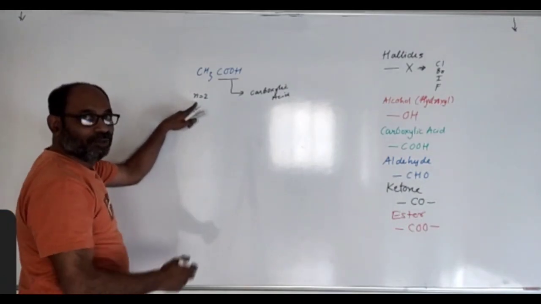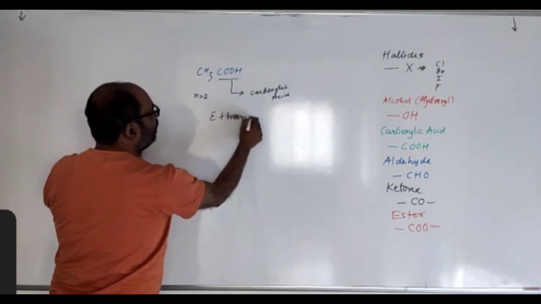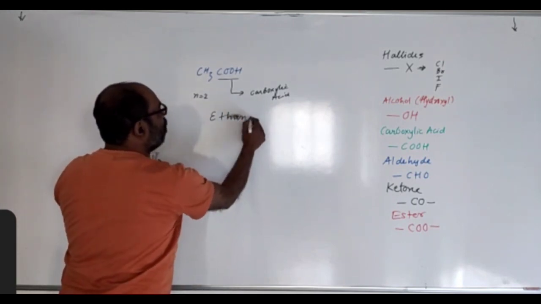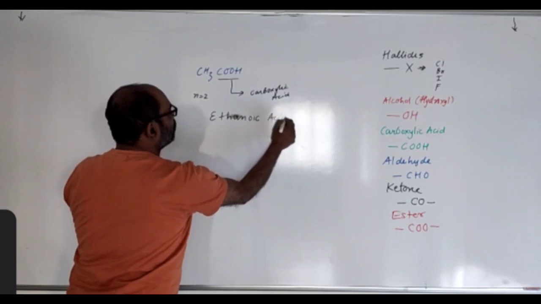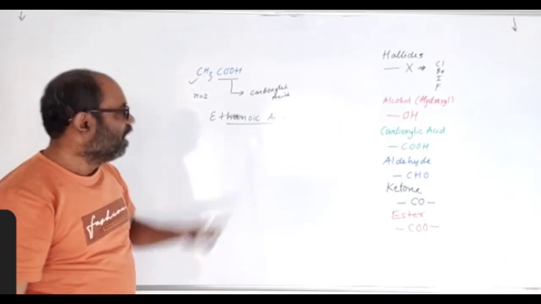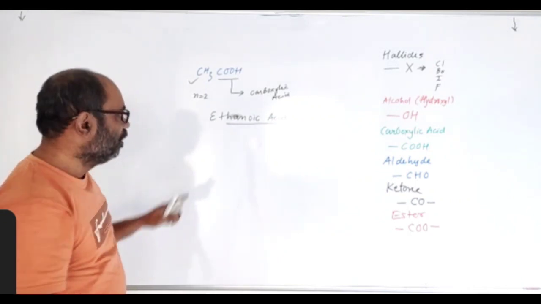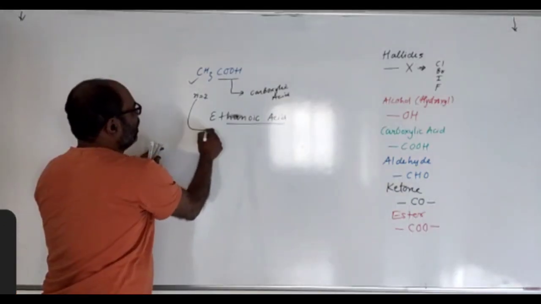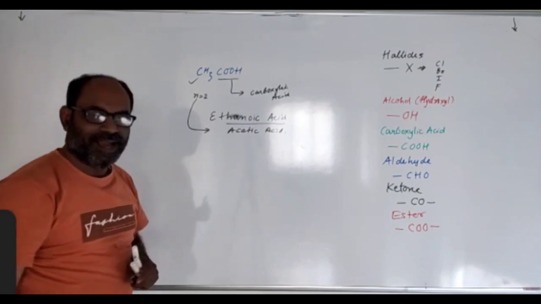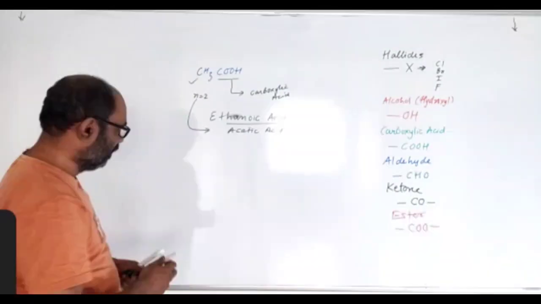So what is the name of this compound? If N equal to 2, then the basic alkane is ethane. Nomenclature tells us we have to remove E and write OIC acid. So this is ethanoic acid. Its formula of ethanoic acid, and the functional group present in it is carboxylic acid. Is that clear? This ethanoic acid, where N equal to 2, is also known as acetic acid. Commercial name, industrial name is acetic acid. Is that clear? Chaliye, let's see other one.